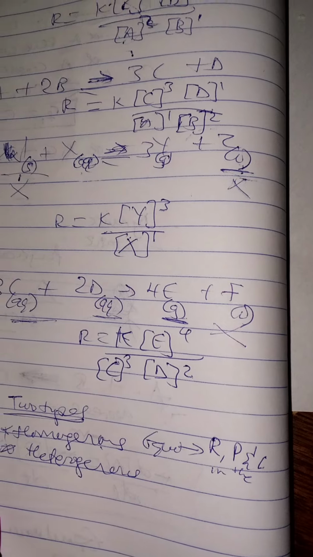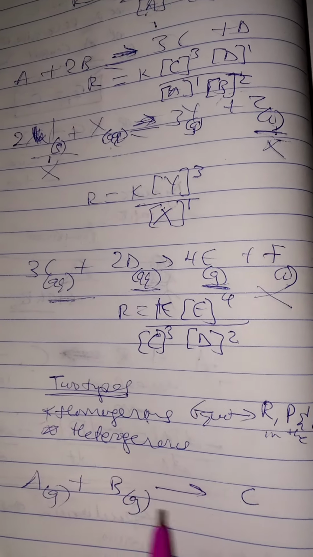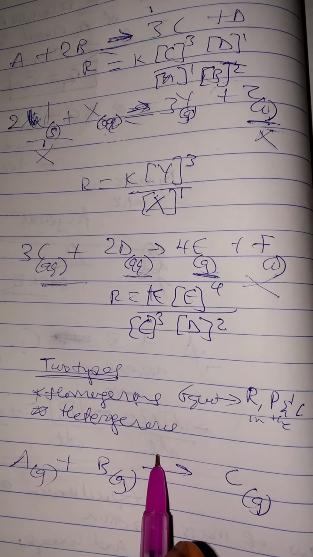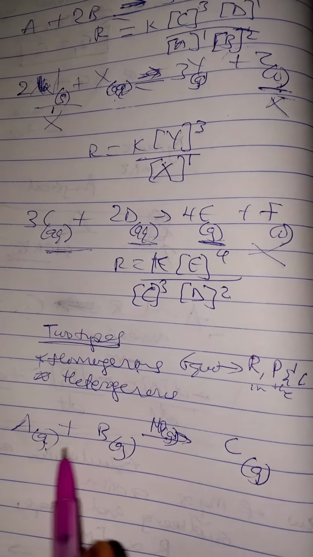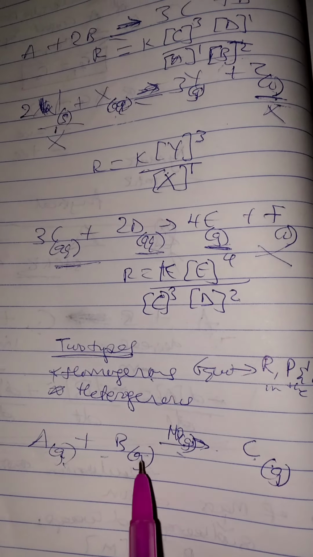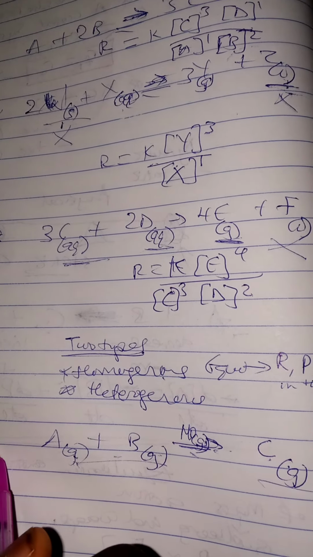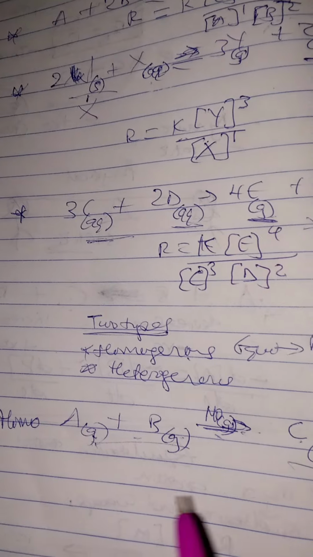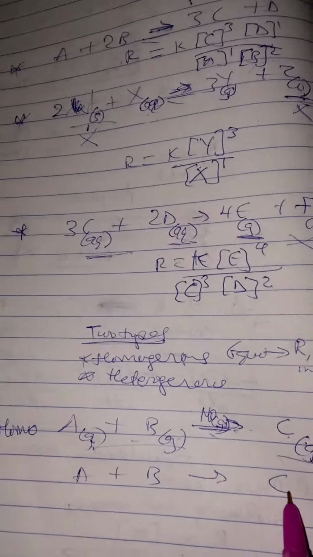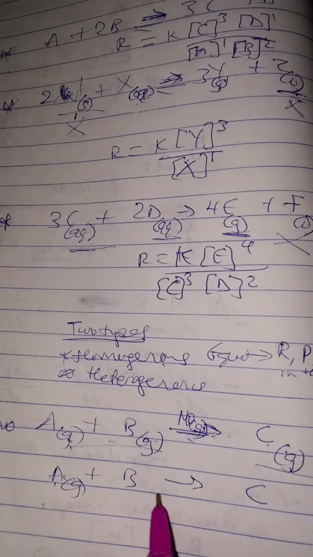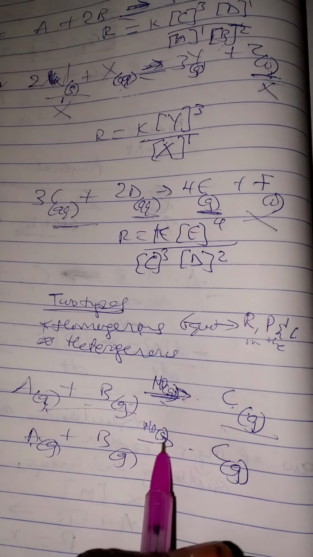Let's say we have a reaction like this: A plus B to give us C. All three are gaseous. Then we have a catalyst too, let's say NO, and this NO is also gaseous. When the reactant, the product, and the catalyst are all gaseous, we call that homogeneous catalysis. Do you get it now? But let's say we have A plus B to give us C, all gaseous, because there's a question on this, and the catalyst is solid. Will this be a